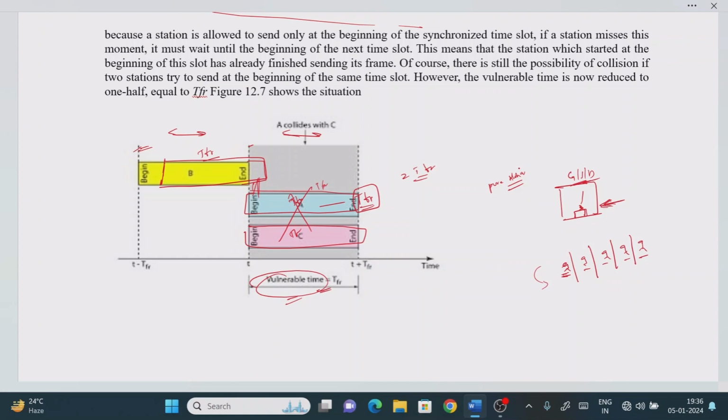Now what I am going to do is divide the total time into different time slots. Let one slot be between 9 AM to 10 AM, the next 10 to 11, 11 to 12, something like this. Now I am opening the time slot, right? If you want to go, you need to go at 9 AM only. If you say that you will go at 9 AM plus 1 second or 1 minute, that is not possible, guys. You have to go only at the opening of the time slot. If you miss the time slot, you have to wait for the next time slot to arrive.